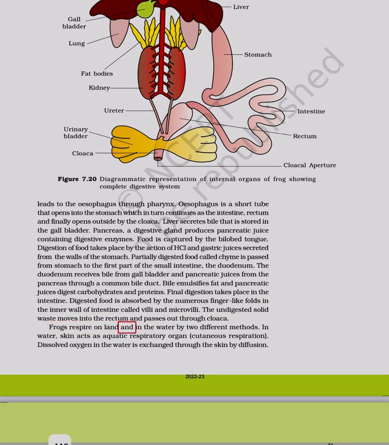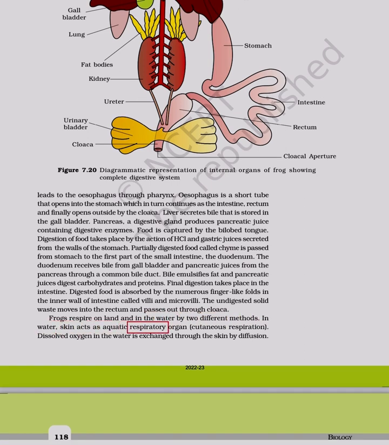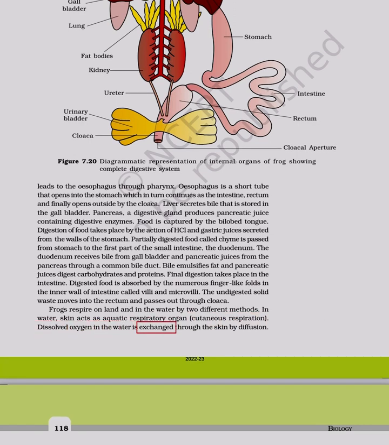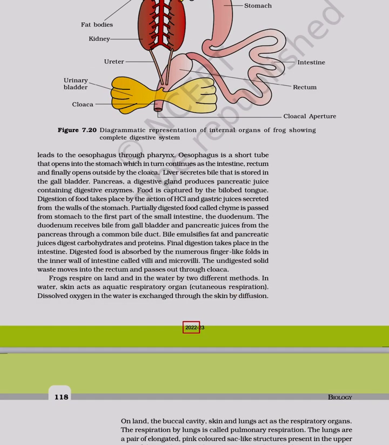Frogs respire on land and in the water by two different methods. In water, skin acts as aquatic respiratory organ. Cutaneous respiration: dissolved oxygen in the water is exchanged through the skin by diffusion.